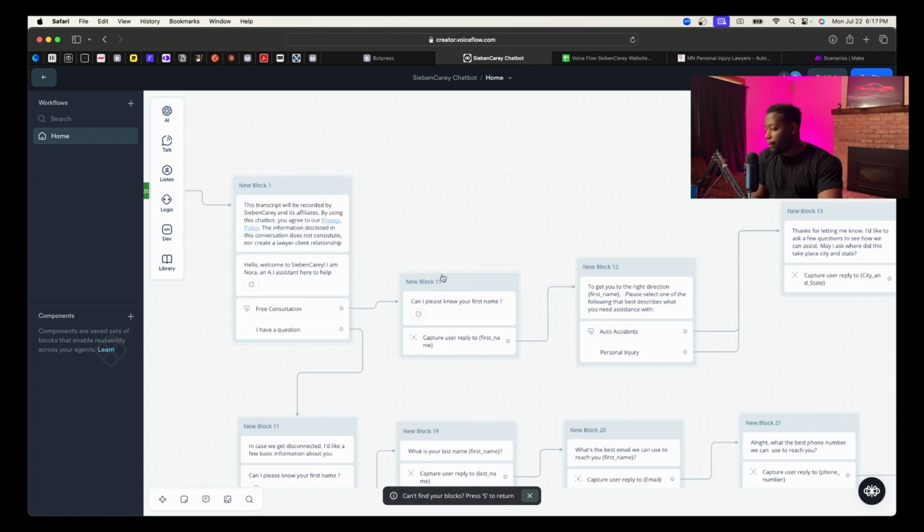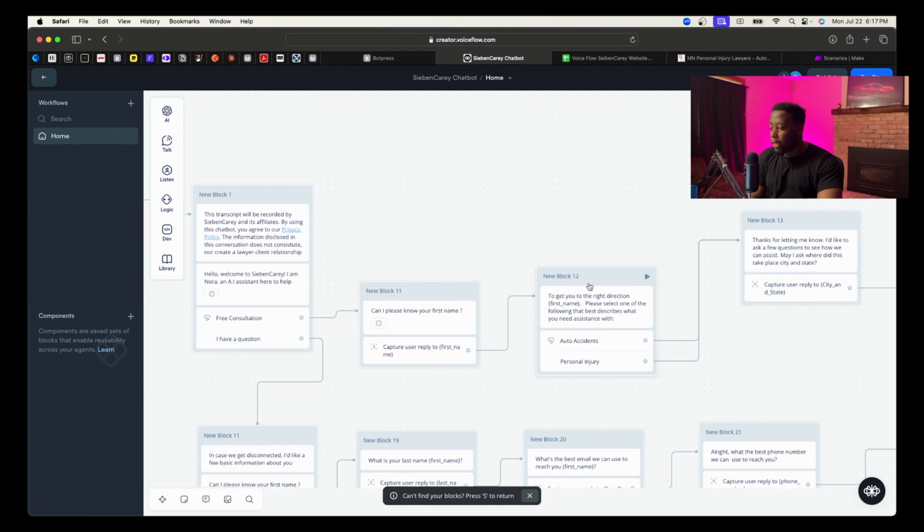First things first, we collect their first name to make it more personalized when they're interacting with it, because people like hearing their name or seeing their name and all that stuff. So that's a way you could add some sort of personalization to a website chatbot.